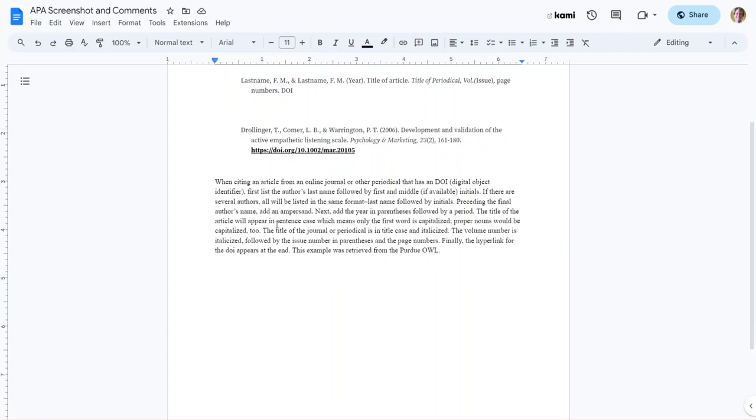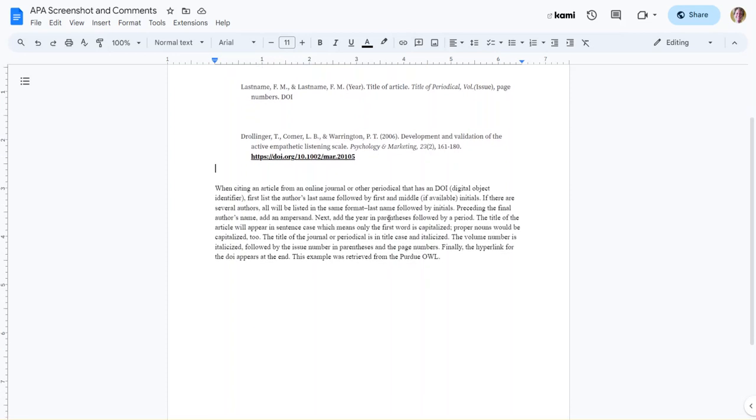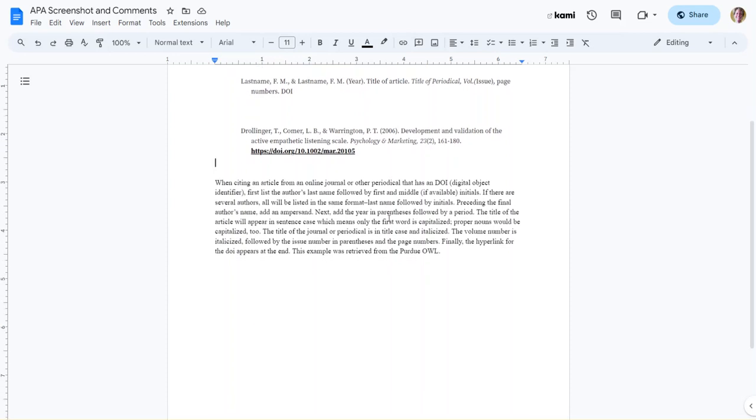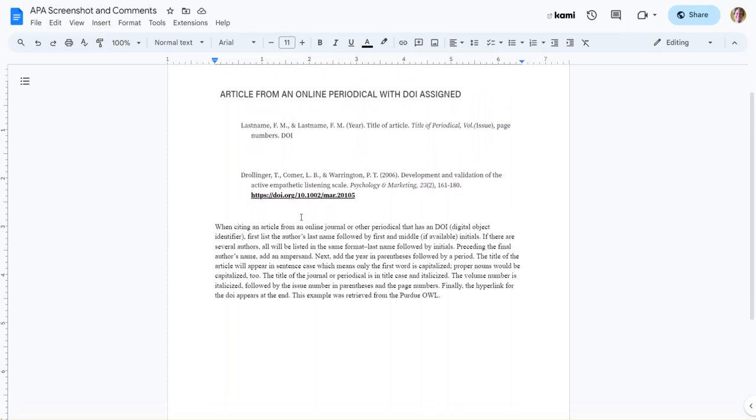And then underneath, I want you to explain in your own words what you're seeing. So, for example, first list the author's last name followed by the first and middle, if available, initials. If there are several authors, all will be listed, etc. So these are things that I'm seeing as I look at this example. The purpose of this assignment is twofold.